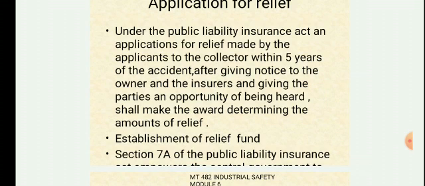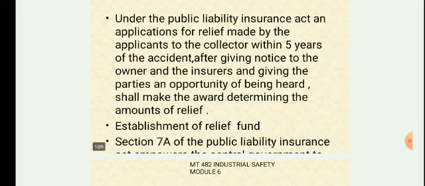The collector gives notice to the employer or owner or insurance company, and then after giving the parties an opportunity of being heard, shall make the decision about the fund or the amount.